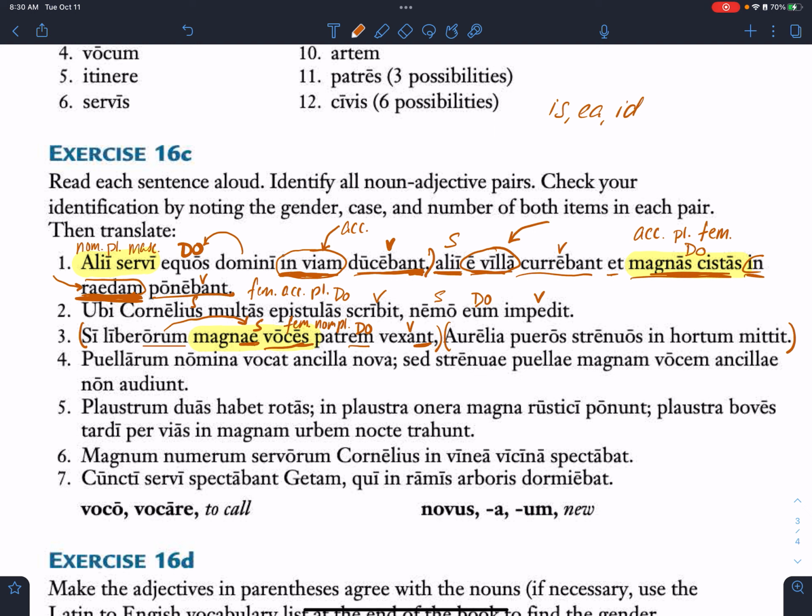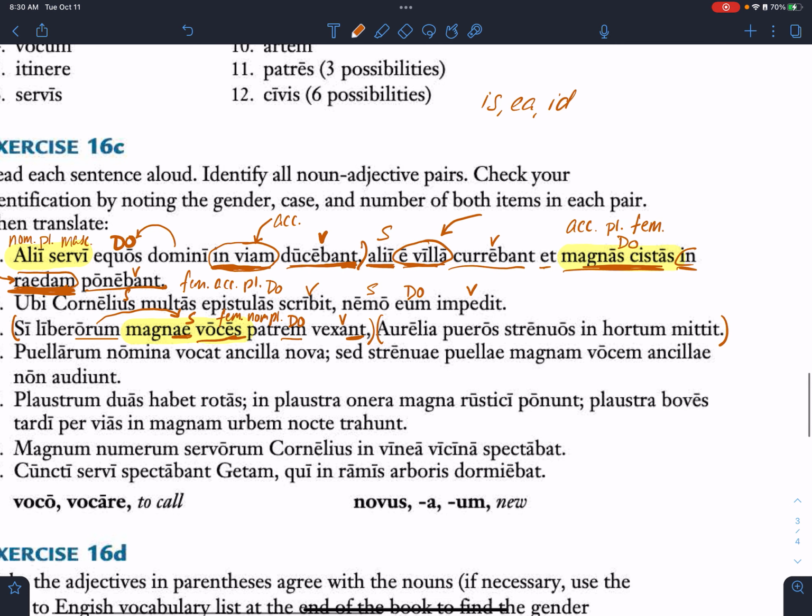Okay, so now let's work through that. Si just means if. So if, and now we trust our markup. If the magnae voces, what are those? Yeah, if the loud voices. Now, liberorum is genitive. What's the key word for the genitive case? Of, good. So if the loud voices of the children vexant the patrem, what do? Annoy the father. All right, now we're going to get to the second part of the sentence. Where's my verb in the second chunk? From Aurelia to mittit. Where's my verb? Evan?